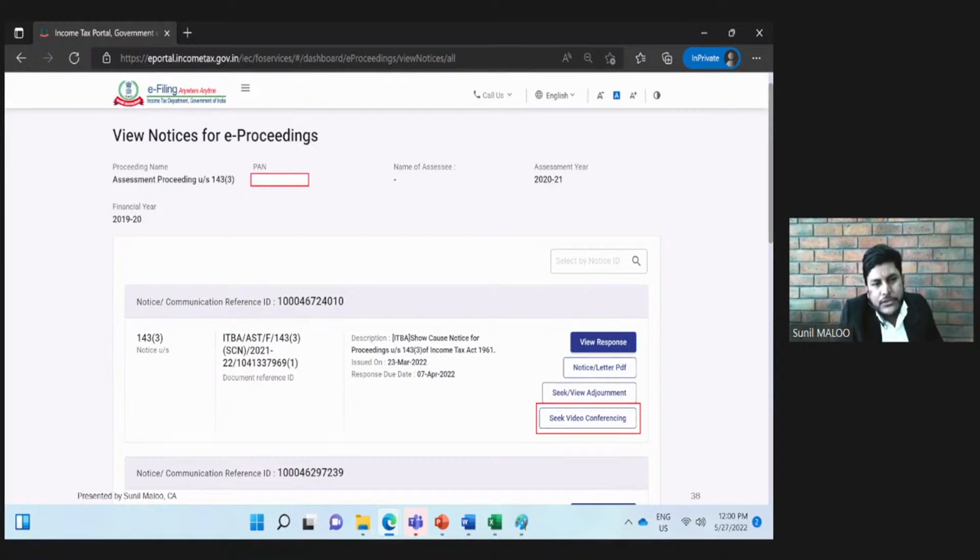He will review our request. If he accepts that request, then a video conferencing link will be shared to the registered email ID. The assessee needs to log in to the system at that particular time. Using that link, he can interact with the assessing officer in a live manner, like we are discussing in this Zoom meeting, and that proceedings will be a recorded one. Therefore, one has to be very careful while having some personal interaction with the assessing officer. Those interactions must be only to the point and subject oriented only.